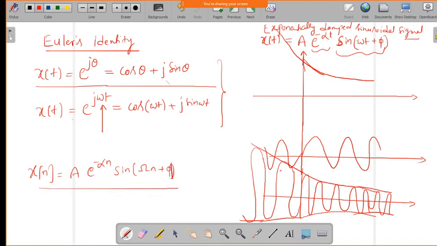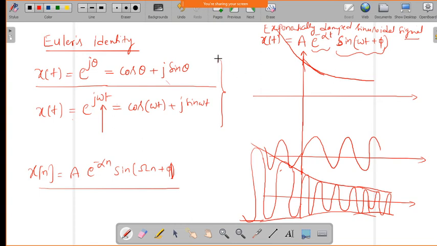Okay, so this is in terms of the discrete time case, but here we will get only the samples. Only at particular time samples you are going to get values. So this is about the discrete time case, and this is about the continuous time case, that is exponentially damped sinusoidal signals.